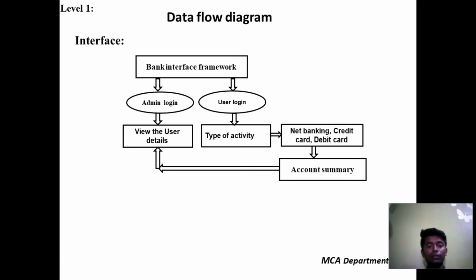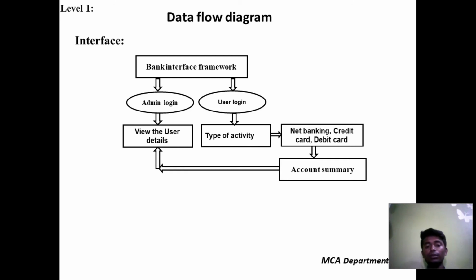So bank interface framework: admin login, user login, view the user details, type of activities, net banking, credit card, debit card and account summary. With admin login, the admin can maintain accounts, and user login means users who have an account in this application. View the user details: only the admin can view the details, and a user can't view another person's details.